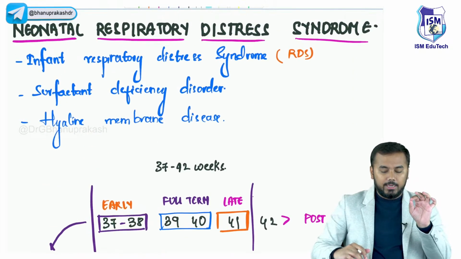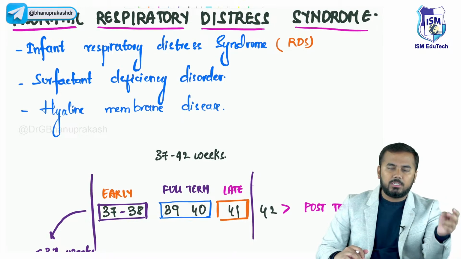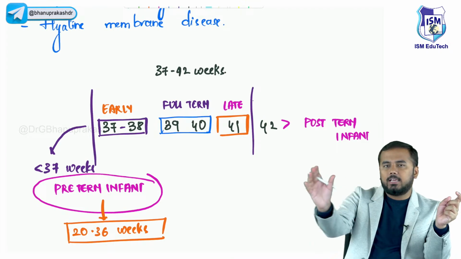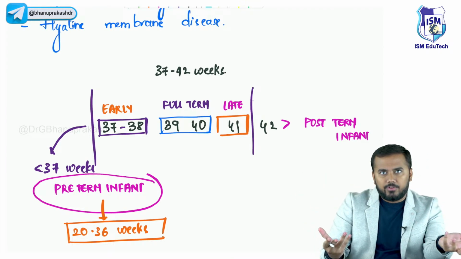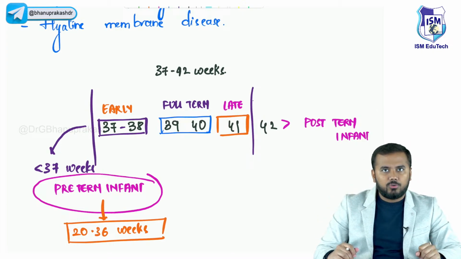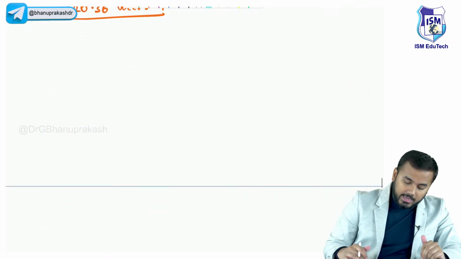So this is the first very important thing I want you to know. Whenever I'm telling neonatal respiratory distress syndrome, second word should come into your mind is surfactant deficiency. Third word you should come into your mind is preterm infant. Preterm मतलब 20 से लेकर 36 weeks के अंदर डिलीवरी हुआ तो that infant is called as preterm infant. So he is having a higher risk of developing neonatal respiratory distress syndrome. Now what we shall do is that we shall look at the etiologies. ठीक है, एक के बाद एक.